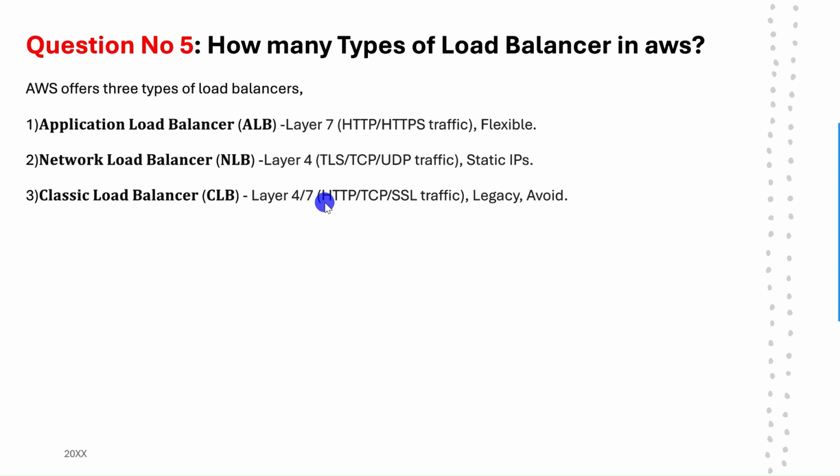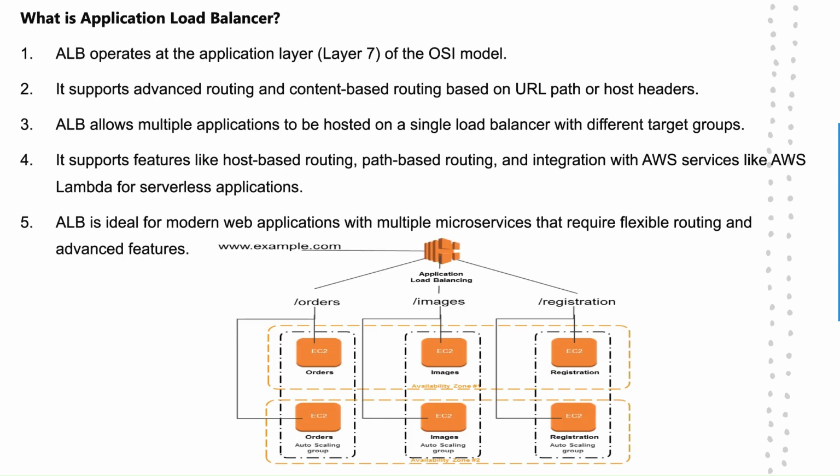So the first point is, what is application load balancer? The ALB operates at the application layer, that is layer 7 of the OSI model. It supports advanced routing and content based routing based on URL, path, or host header. ALB allows multiple applications to be hosted on a single load balancer with different target groups. It supports features like host based routing, path based routing, and integration with AWS services like AWS Lambda for serverless applications.